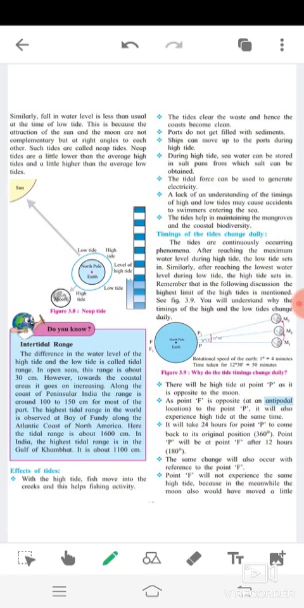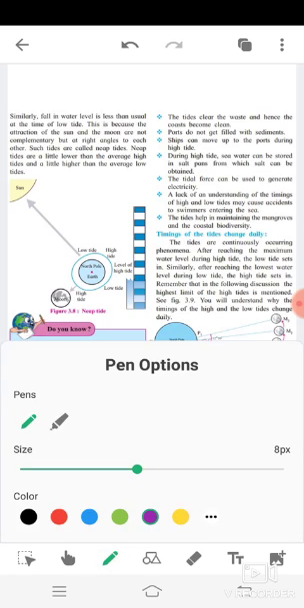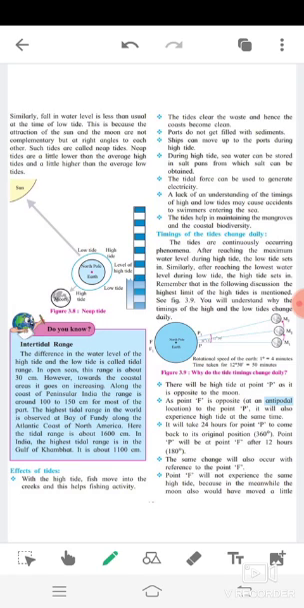There will be high tide at point P as it is opposite to the moon. Point F is at the antipodal location, opposite to point P. Point F, like point P, will also experience high tide at the same time.